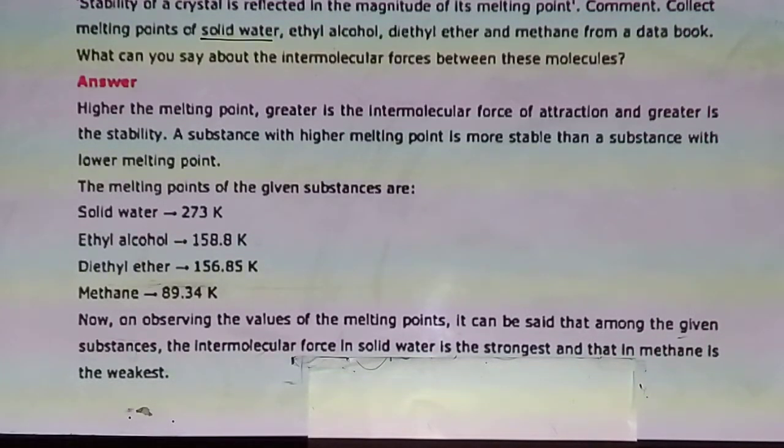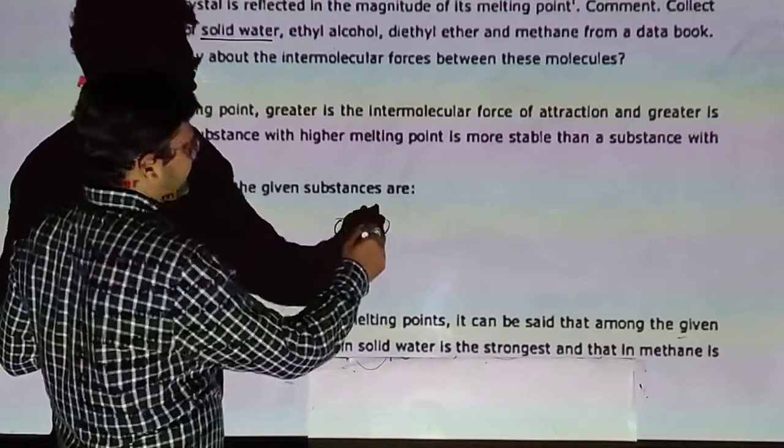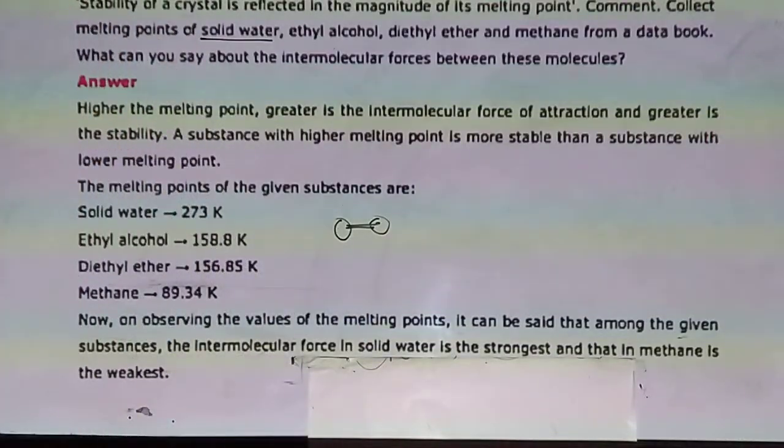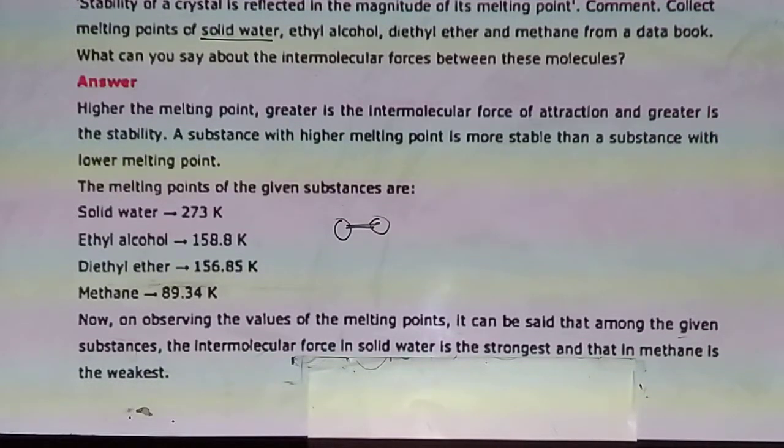A crystal with a high melting point has very high intermolecular attraction, so its stability is more. A substance with a higher melting point is more stable than a substance with a lower melting point. A substance with a low melting point has less stability, and one with a high melting point has more stability, because intermolecular attraction is high.